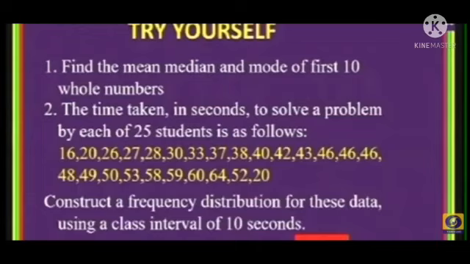We write the observations: 16, 20, 26, 27, 28, 30, 33, 37, 38, 40, 42, 43, 46, 46, 46, 48, 49, 50, 53, 58, 59, 60, 64, 52, 20. Construct a frequency distribution for this data using class intervals of 10 seconds.